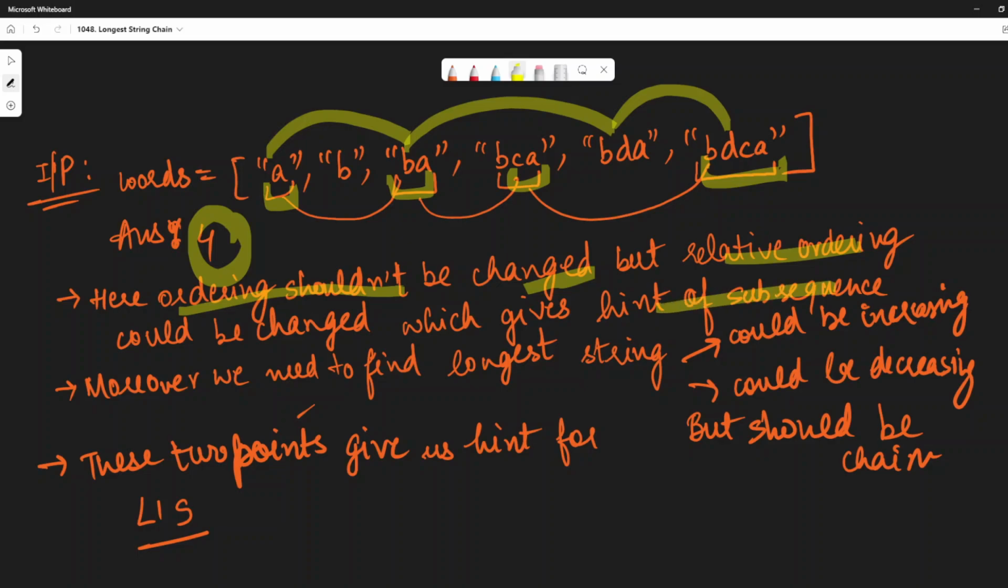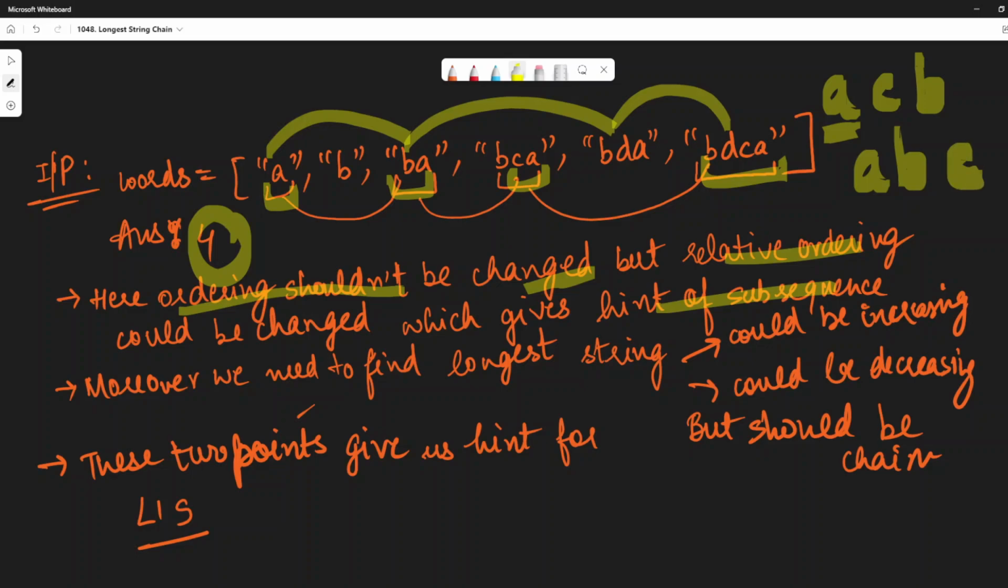By relative ordering here I meant that if after A, B is coming, then even after A, C could come. It is not a hard and fast rule that after A, B should be the only one there, and after that B, C could be there.